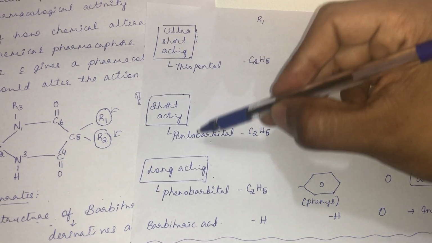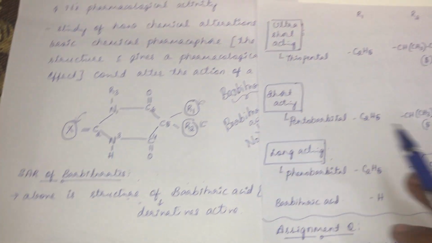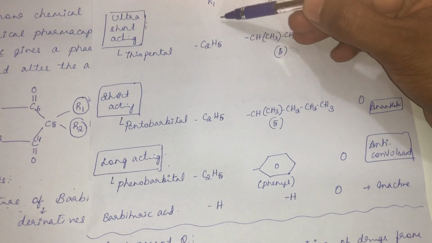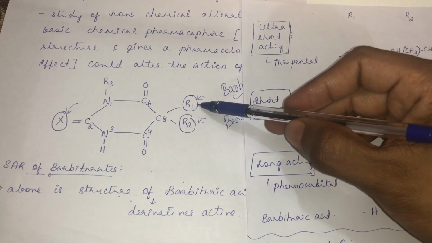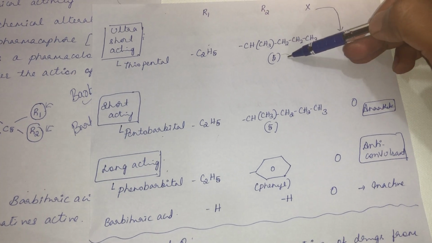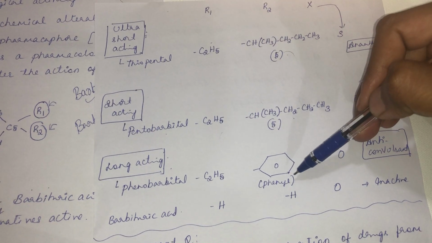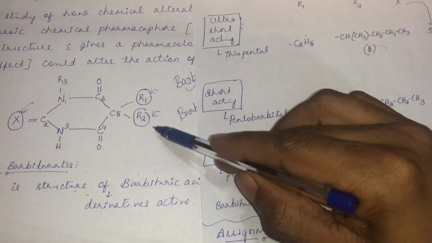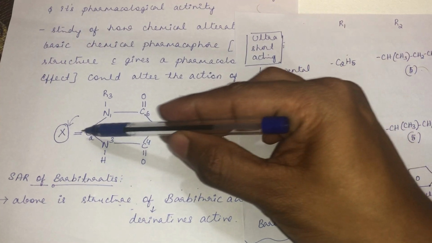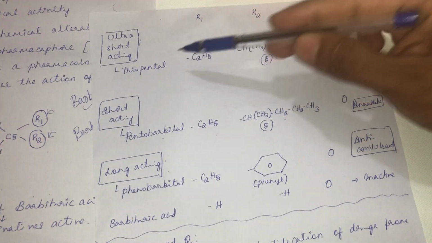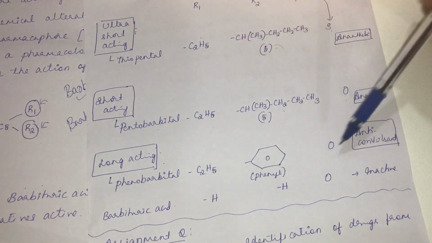This variation in the duration of action is related to the chemical alteration of this basic pharmacophore. For example, if you see R1, all the drugs have an ethyl group, C2H5, at R1. Now at R2, we have a 5 carbon side chain for thiopental and a 5 carbon chain for pentobarbital, whereas for phenobarbital there is a phenyl group. These are the side chains. Now at X, for thiopental there is a sulfur group, whereas for pentobarbital there is an oxygen group, and for phenobarbital there is an oxygen group.